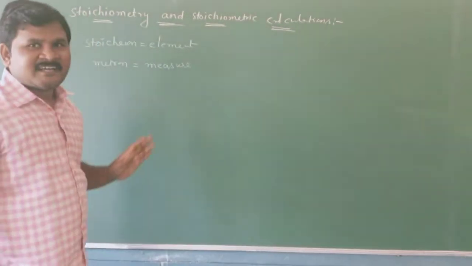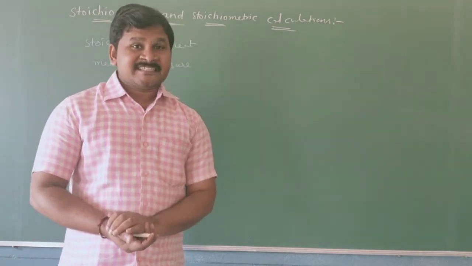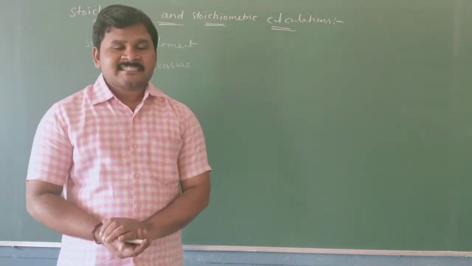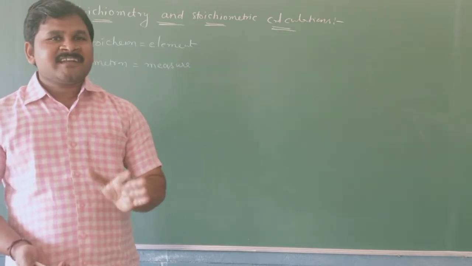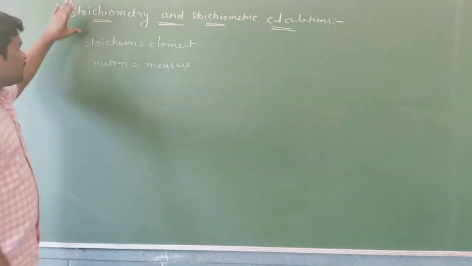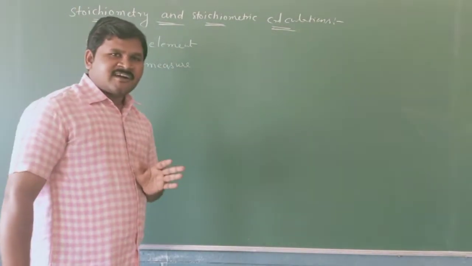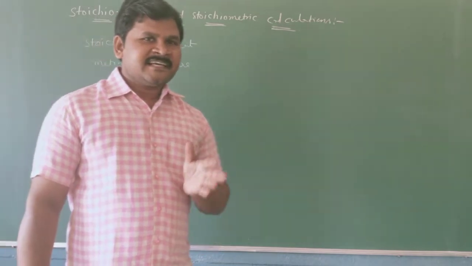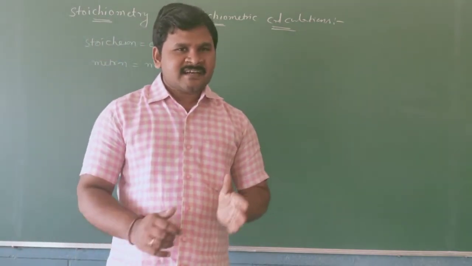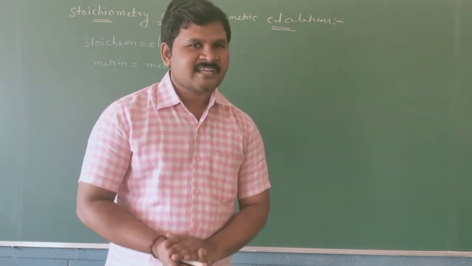It is defined as the quantitative relationship existing between reactants and products in a given chemical reaction.